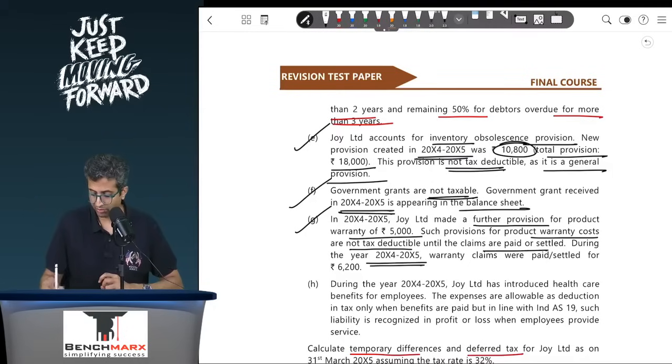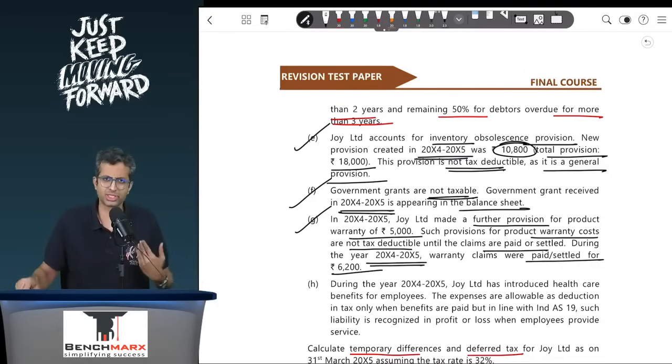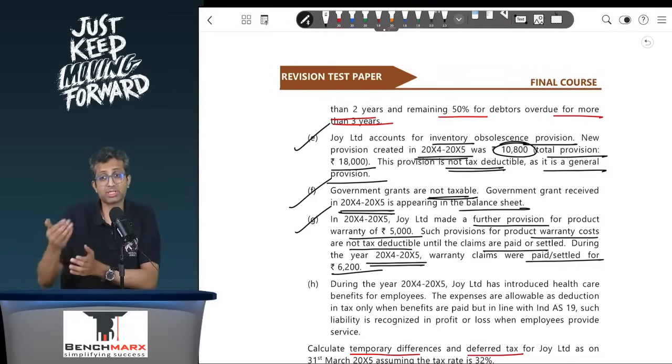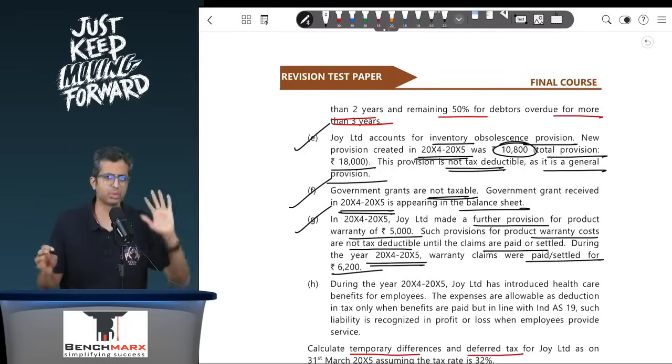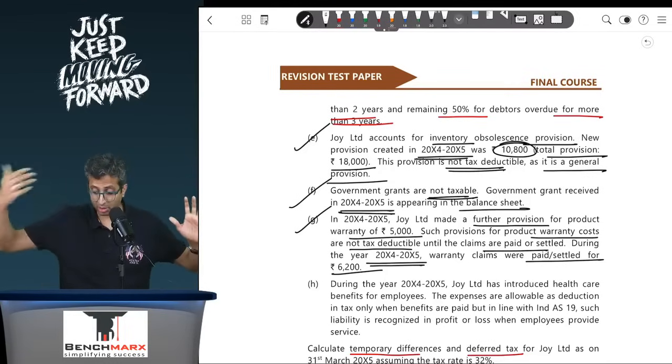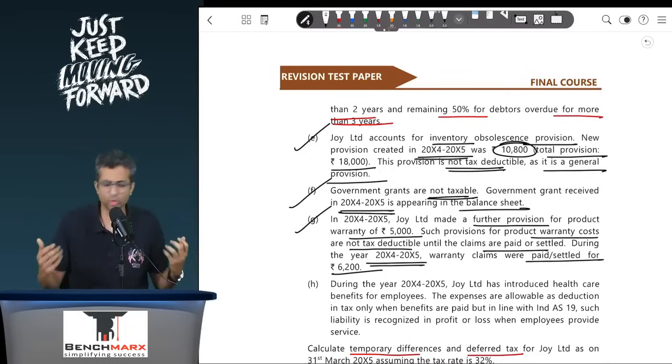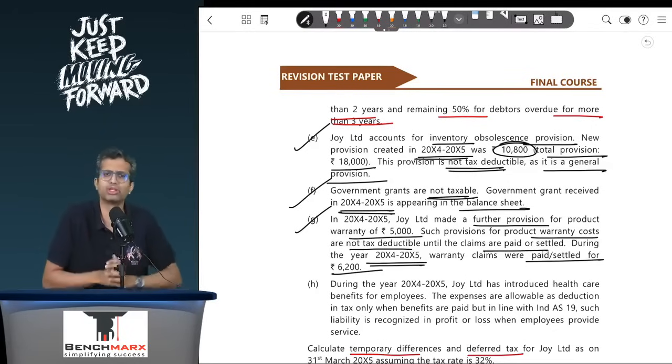During the year 14-15, warranty claims were paid or settled of 6,200. If they have already been paid, they must have been reduced already from the provision. So maybe your opening provision, for example, was 10,000. During the year, you made a further provision of another 5,000, becomes 15, and you paid 6,200, and hence your closing will probably come to 8,800.